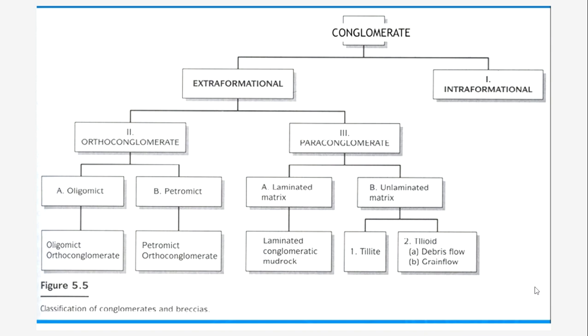Tillites are generally formed in the glacial environment, that is they have a glacial origin, while the tilloids are generally deposited by mass movement, that is generally by the debris flow or the grain flow. Thus this is the whole summary of the conglomerate.